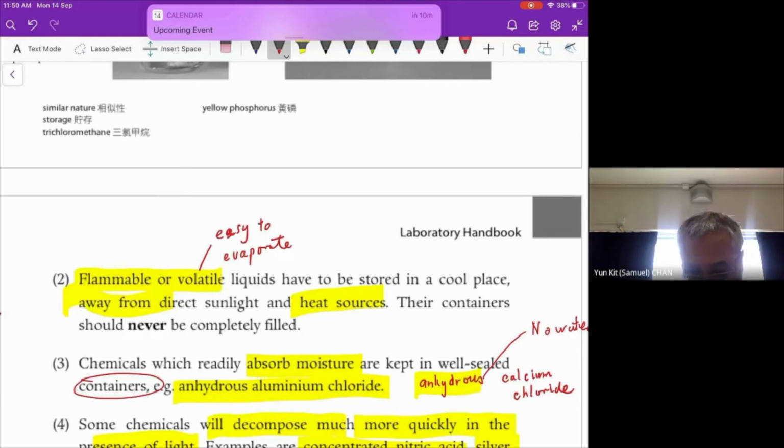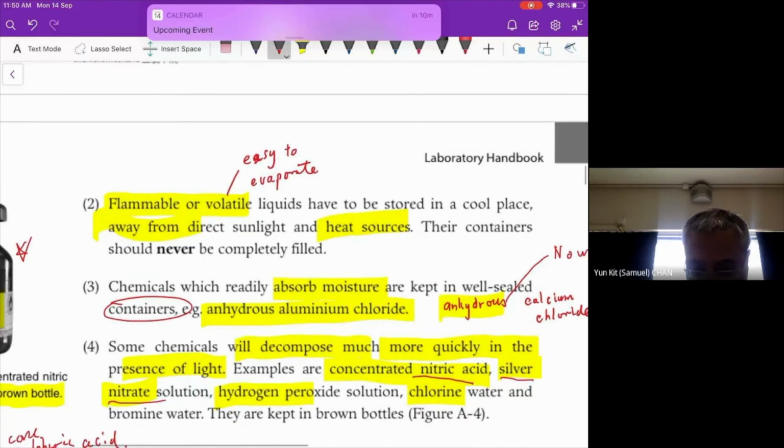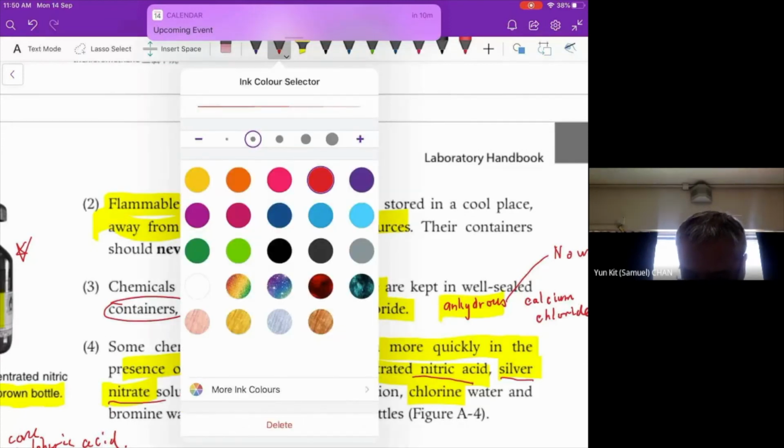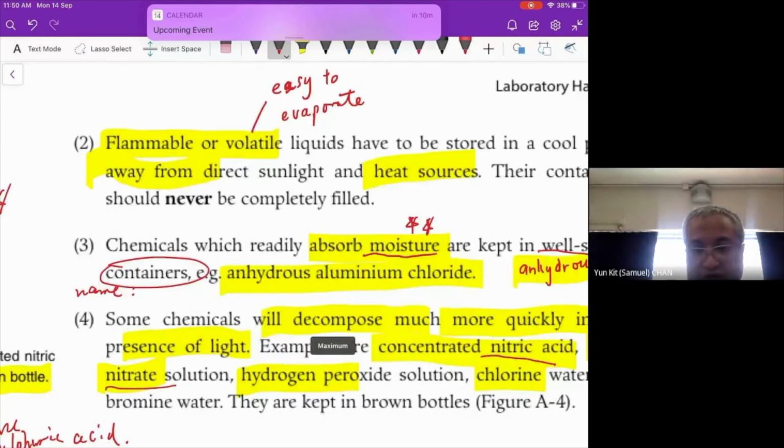And also, some chemicals will absorb the moisture in the air, so we have to keep them in a well-sealed container. Do you know the name of this well-sealed container?